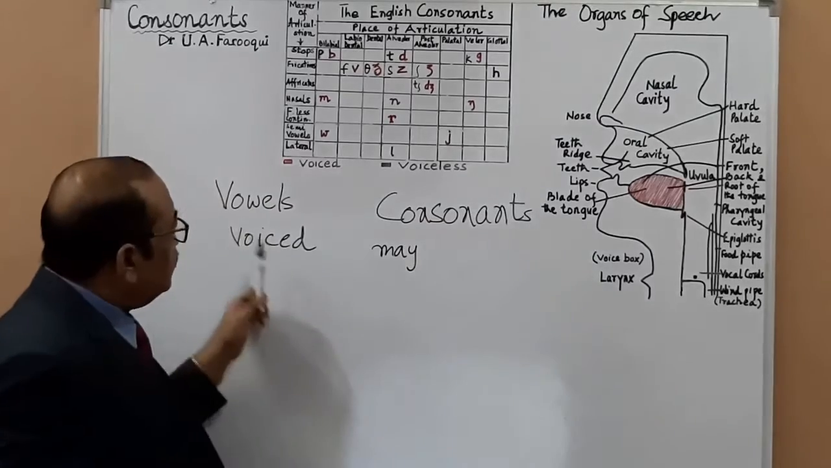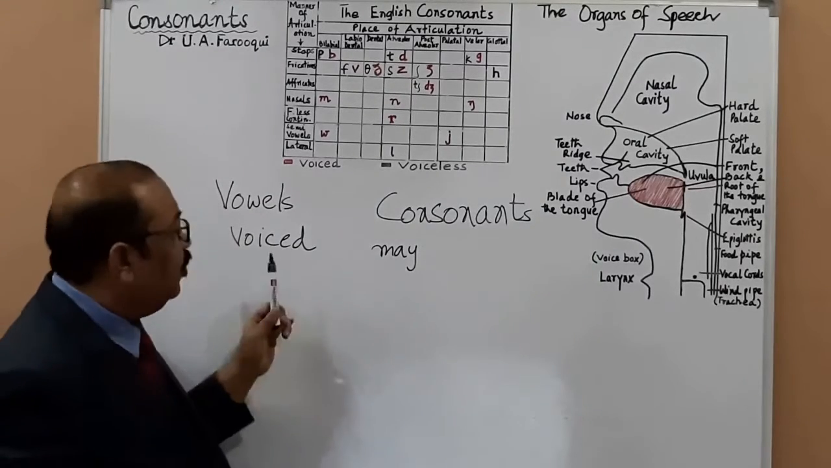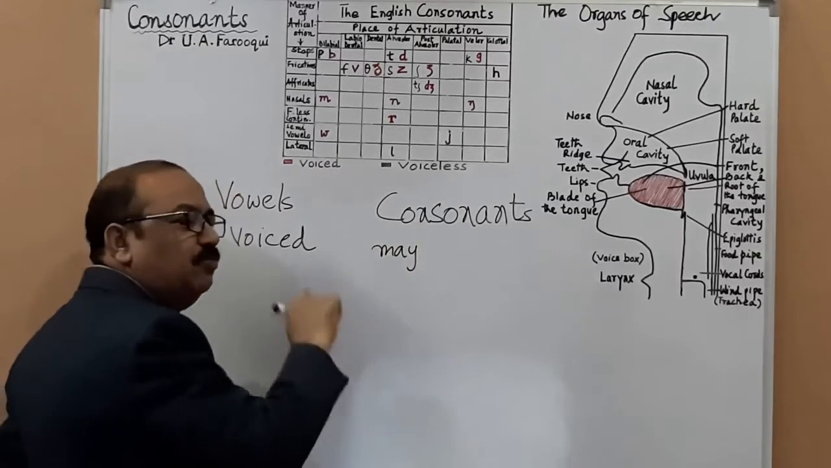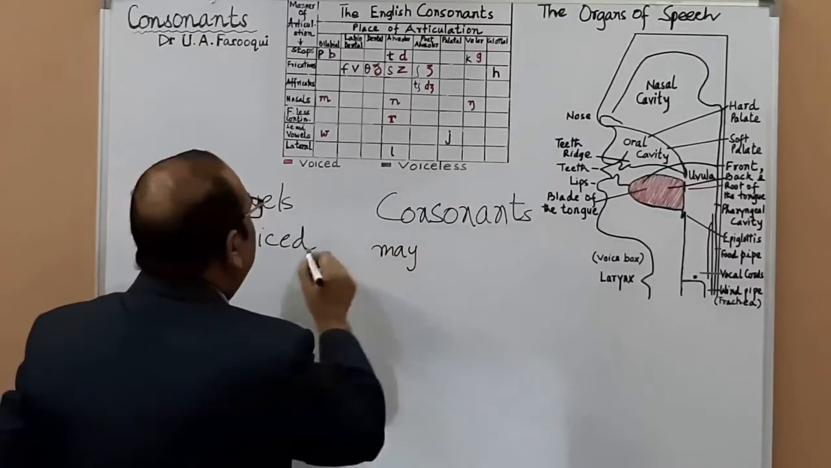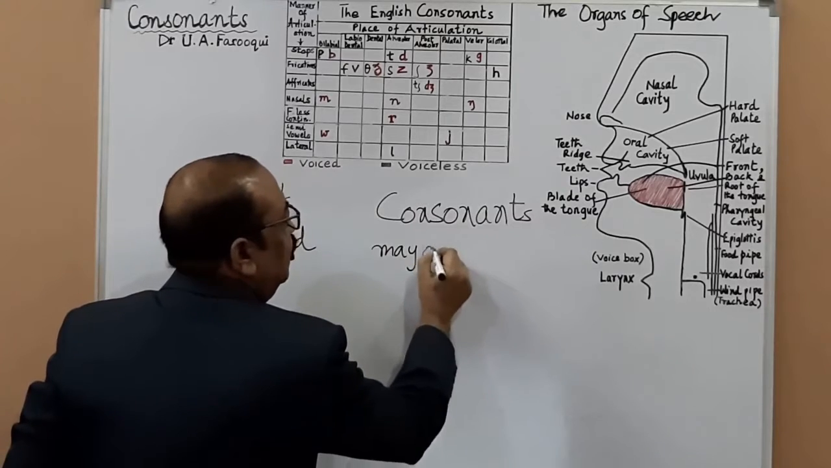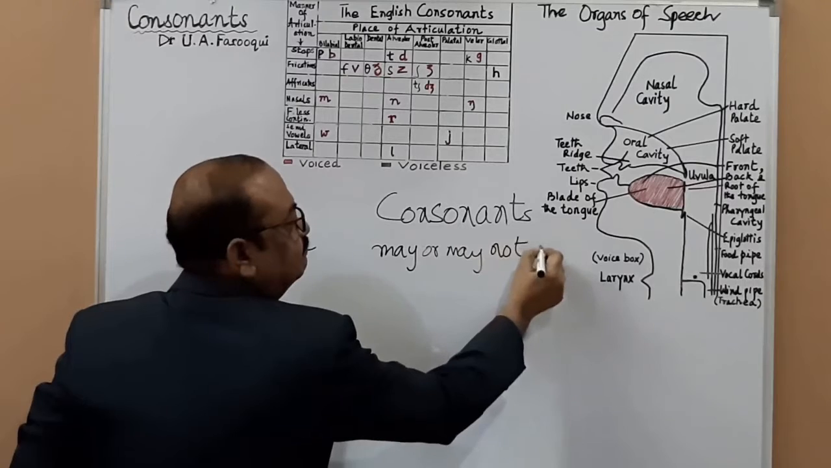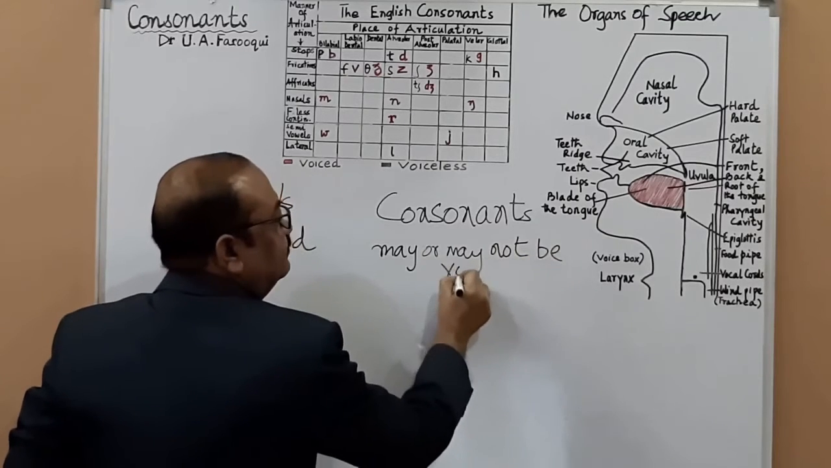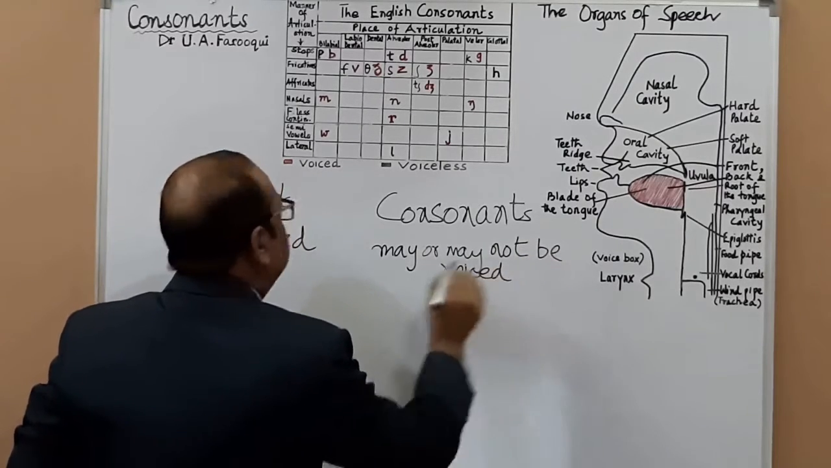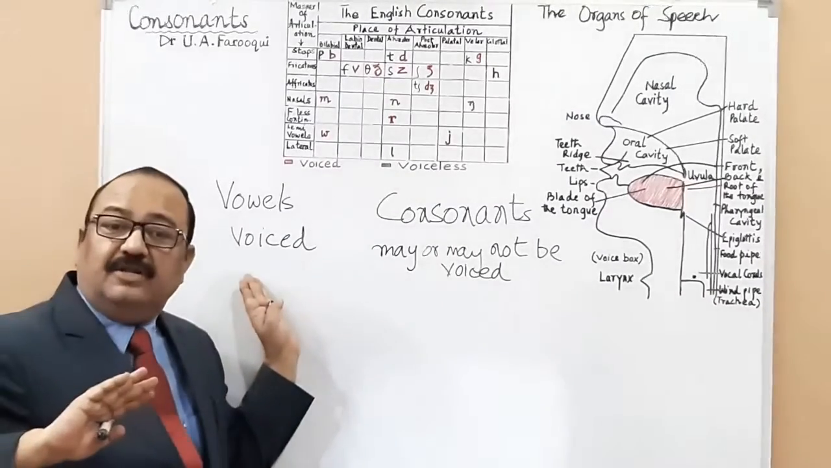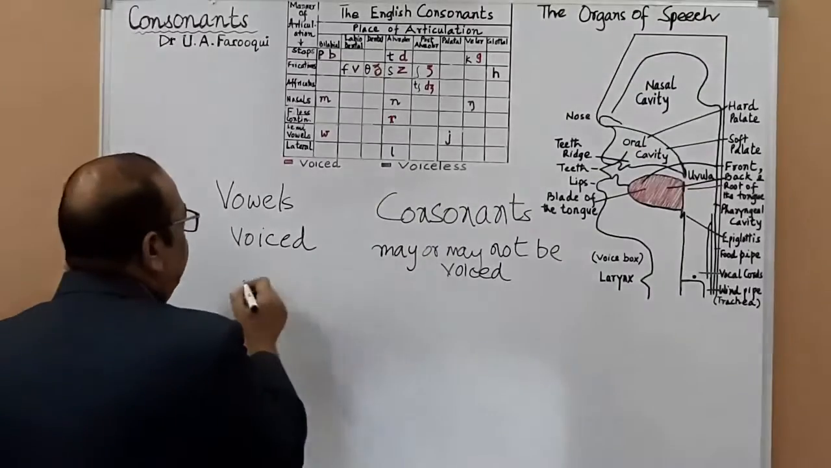Vowels, remember, are always voiced. All the 12 vowels are voiced sounds, whereas consonants may or may not be voiced. Is it okay? Yes, sir. And all vowels are oral, whereas consonants may or may not be oral.